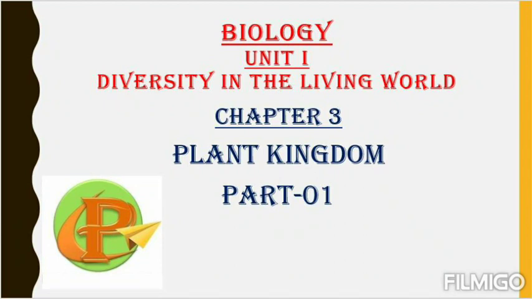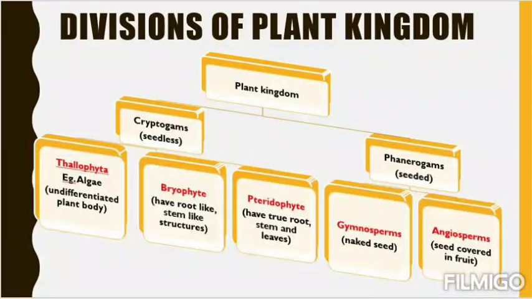The basic characteristics of plants were already discussed in our last class. So today we'll see how plant kingdom is further classified into divisions. Let's begin with the divisions of plant kingdom. The plant kingdom is divided into two sub-kingdoms. They are cryptogams and phanerogams. Students, make sure you are writing all these slides so that it will be easy to do your assignments.